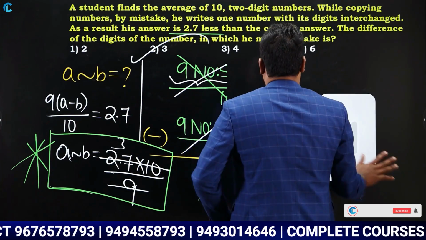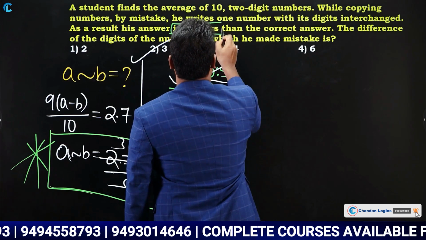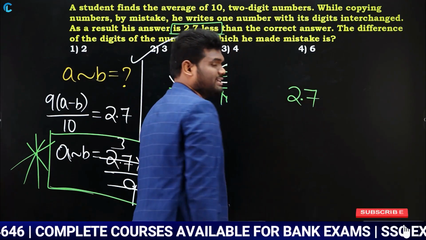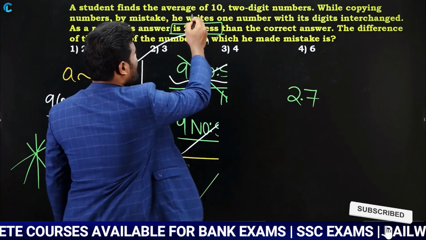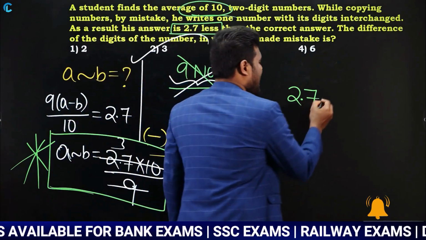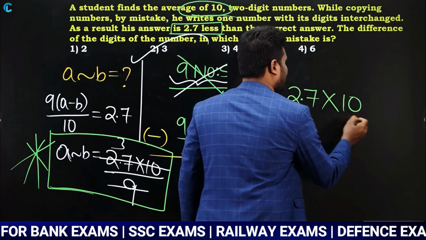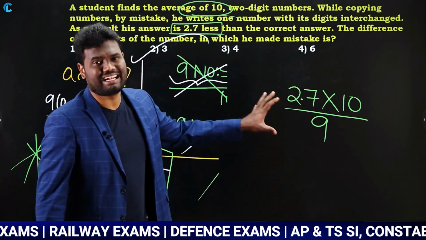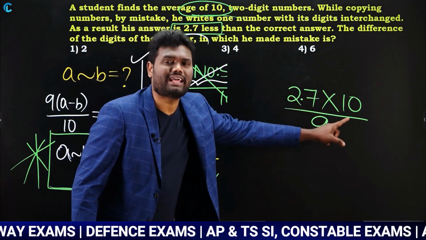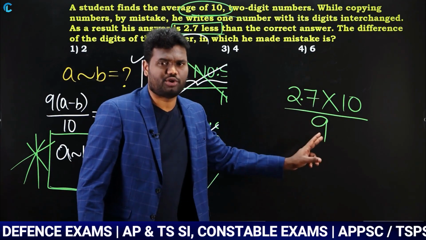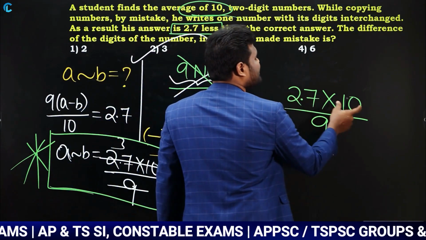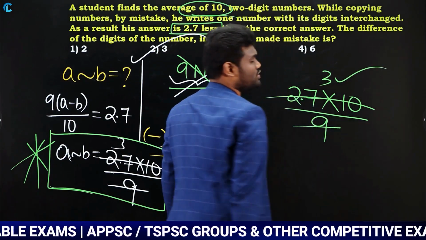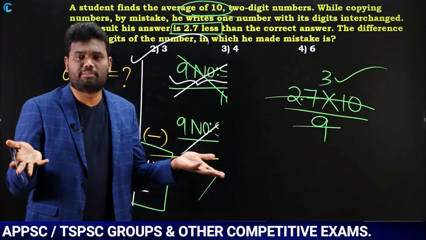Observe here carefully. What is the difference you got here? The difference is 2.7. So write that 2.7. Here you have how many numbers? 10 numbers. As you have 10 numbers, it is going to be into 10, divided by 9. As it is two-digit numbers, you need to take it as 9. Now 2.7 into 10 is nothing but 27. 27 divided by 9 is 3 times. So I can say that the difference in the digits is nothing but 3.